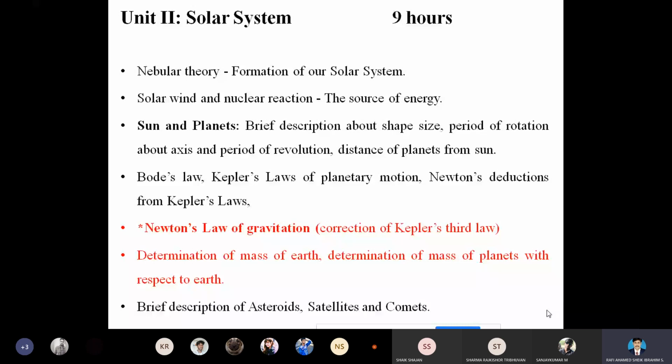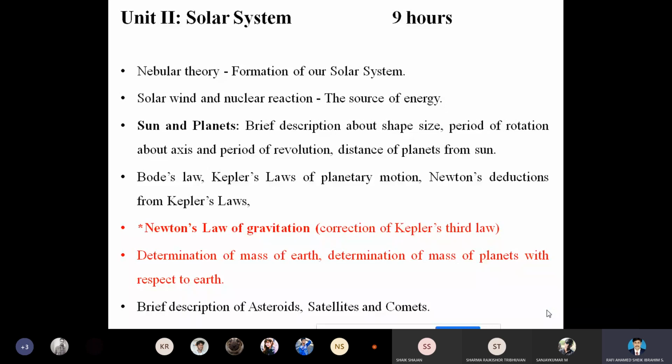As we know, we have three laws to explain the planetary motion. One is Kepler's first law. It defines the orbit of the planet around the sun as an ellipse. In Kepler's first law, it's shown that the orbits of the planets around the sun are ellipses with the sun at one of the foci.